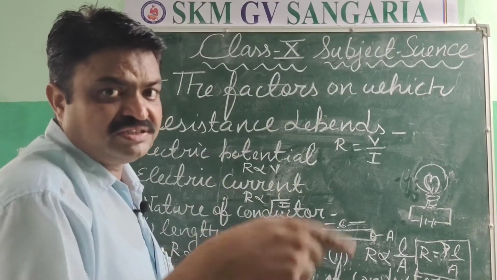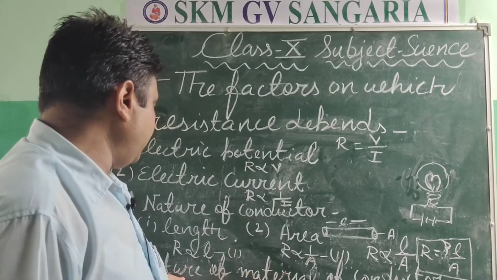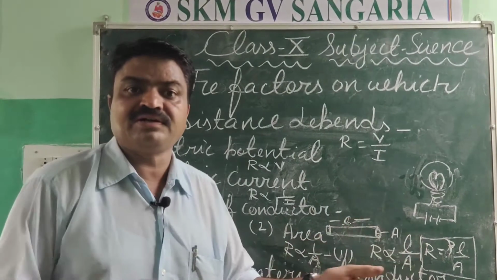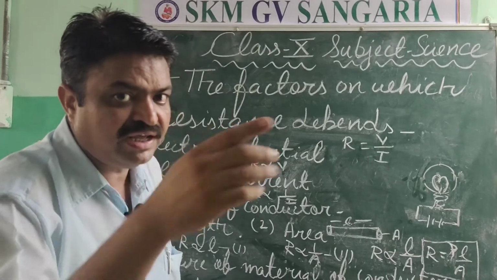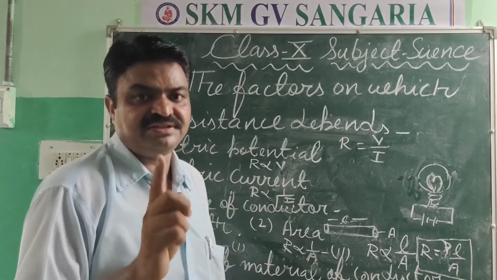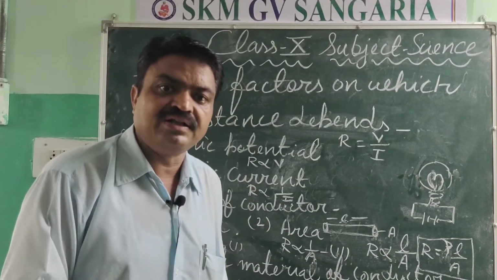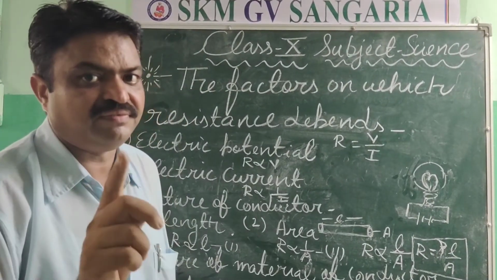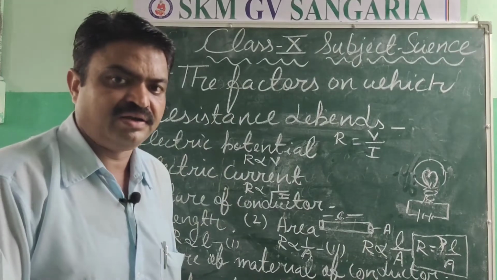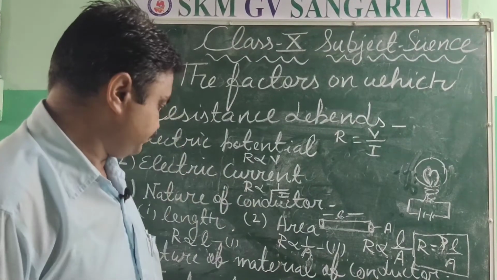So the resistance also depends on the nature of the material of the conductor from which they are made. So generally alloys have high resistance. That's why they are used in heating devices. In heating devices like toaster, iron, they are used.